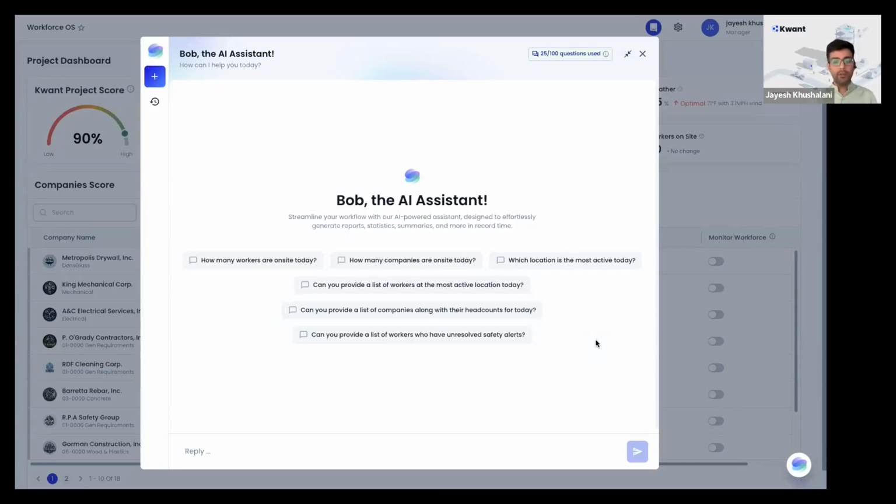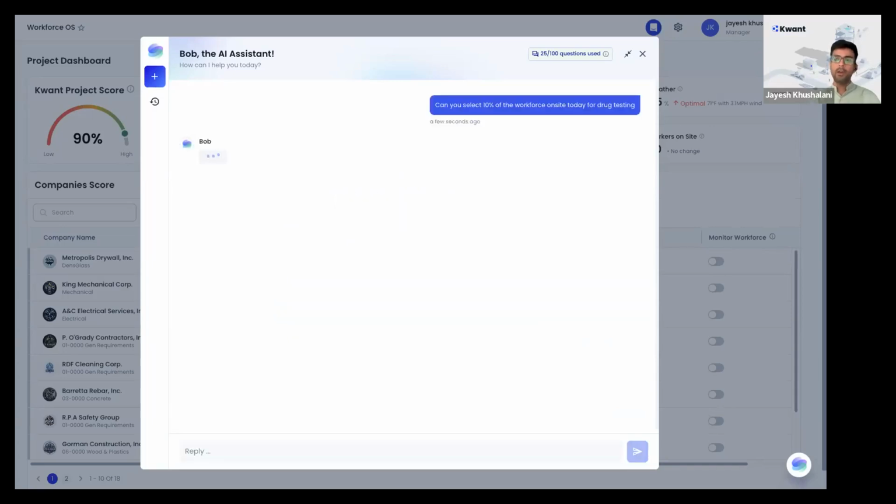So we told them that, hey, why don't you use Bob for these things? Just simply go open Bob, like the whole task that you're making, like a 30-minute task, you can simply ask Bob, hey, can you select 10% of my workforce for randomized drug testing who are on site today? And Bob will just go through the workers who are on site today, provide you with the name of the worker, their company name.